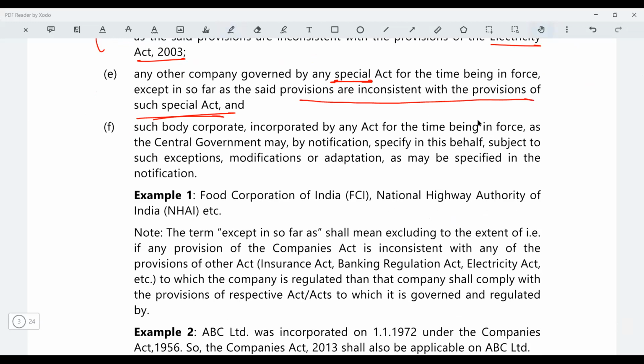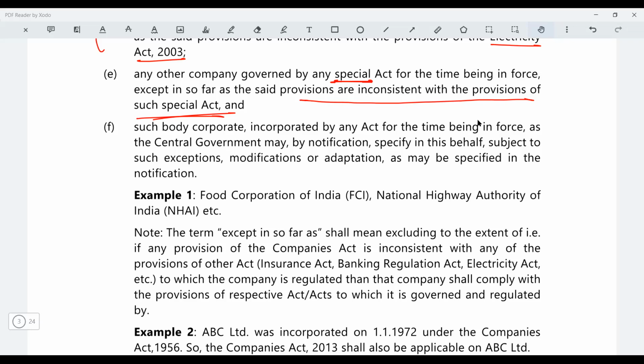So let's say you have the Institute of Chartered Accountants of India, that's a body corporate, and it is under the Chartered Accountants Act 1949. So wherever the Chartered Accountants Act 1949 provides for anything, they'll follow that. Just remember the orthopedic and the general physician. Wherever you have the orthopedic, you ignore the general physician and focus only on the orthopedic. And wherever the orthopedic is silent, you listen to whatever the general physician says.